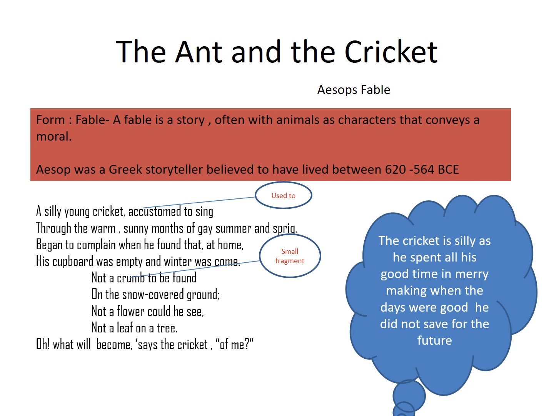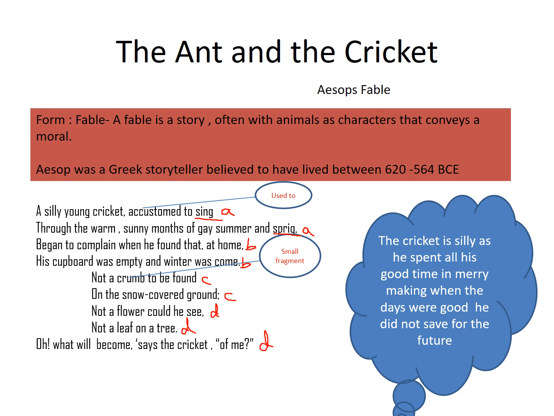Now let's see the rhyming scheme of the poem. Here, sing, we will give it A. Sing and spring are matching, A. Home, B. Come, B. Found, C. Ground, C. Now tree, D. Sing, spring, home, come, found, ground, tree, D, and me, D.